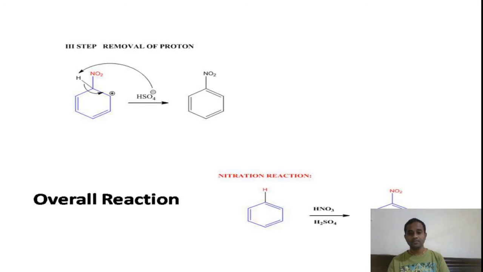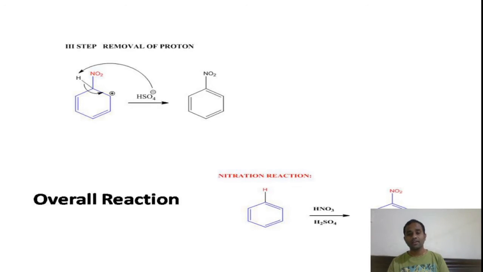And you can see benzene does not undergo nucleophilic substitution reaction, because a nucleophile means having excess electrons with it. Already benzene has 6 pi electrons. So there is repulsion between the pi electrons as well as the negative charge on the nucleophile.